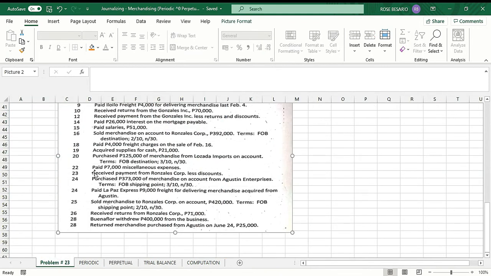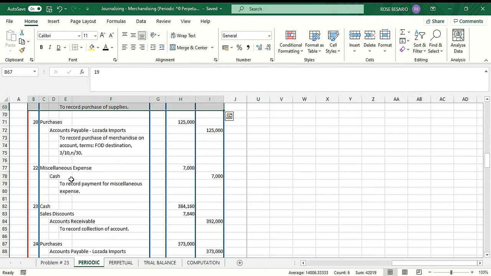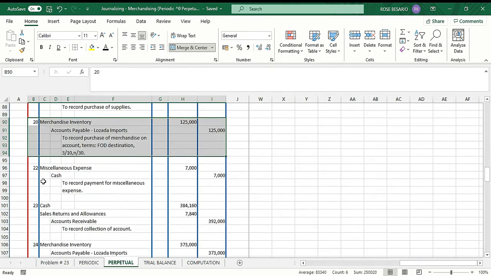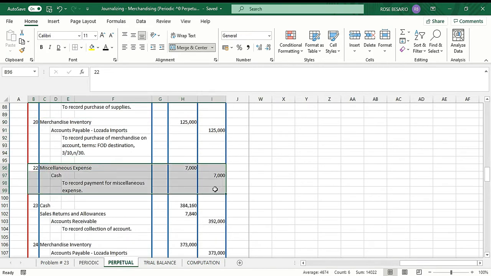And then 22, paid 7,000 miscellaneous expenses. So under the periodic inventory system, we debit miscellaneous expense, 7,000. We credit cash, 7,000. We have the same entry for the perpetual inventory system.